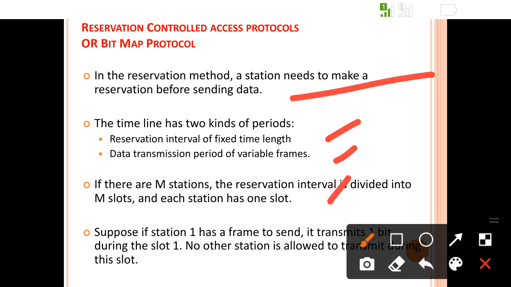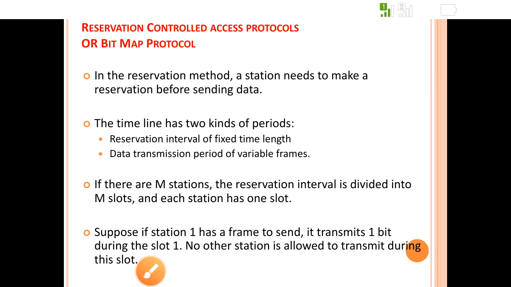Suppose station 1 has a frame to send, it transmits 1 bit during its slot. No other station is allowed to transmit during this slot. Means suppose one station wants to transmit the data, a 1 bit should be transmitted in its slot, and the slot is not used by another station.